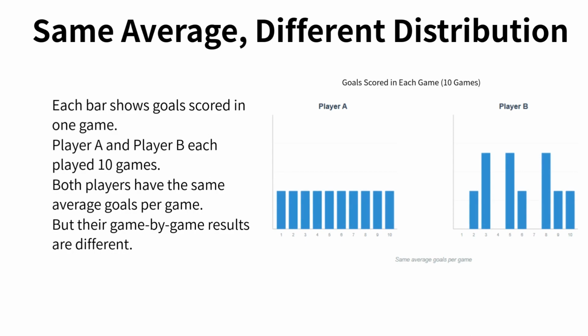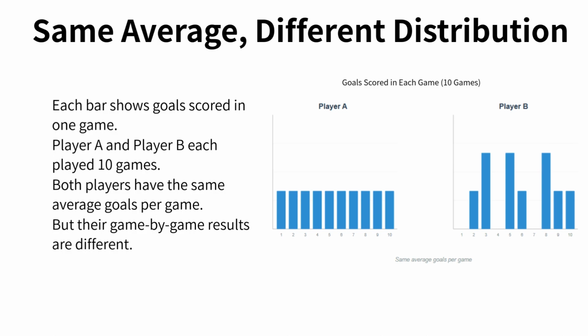Before we move on, let's slow down and carefully observe what this graph is actually showing. Each bar shows goals scored in one game. Player A and Player B each played 10 games. So we're looking at 10 game results for each player, side by side. When we add up the goals across those 10 games and divide by 10, both players end up with the same average goals per game.